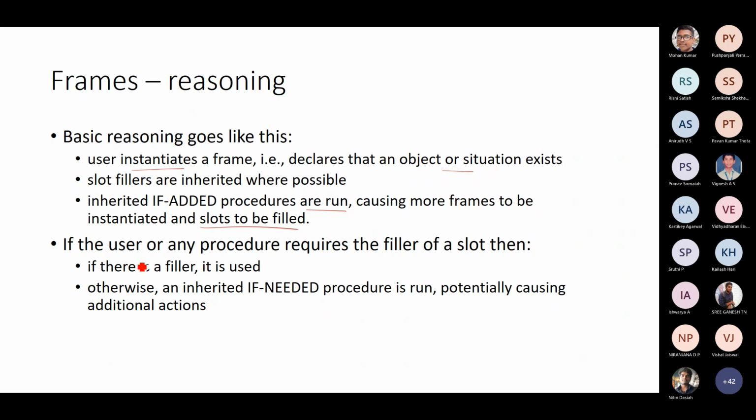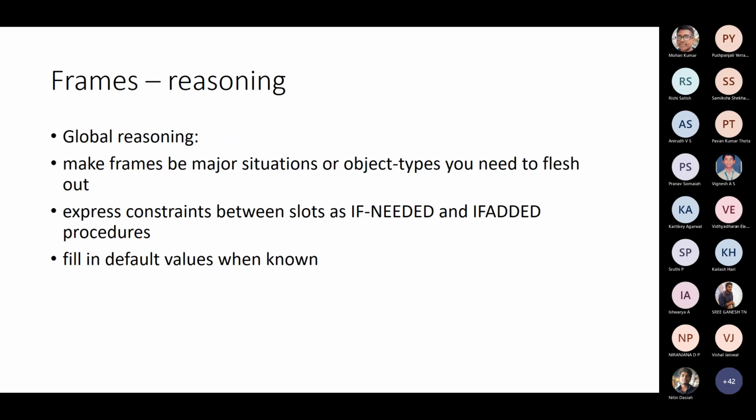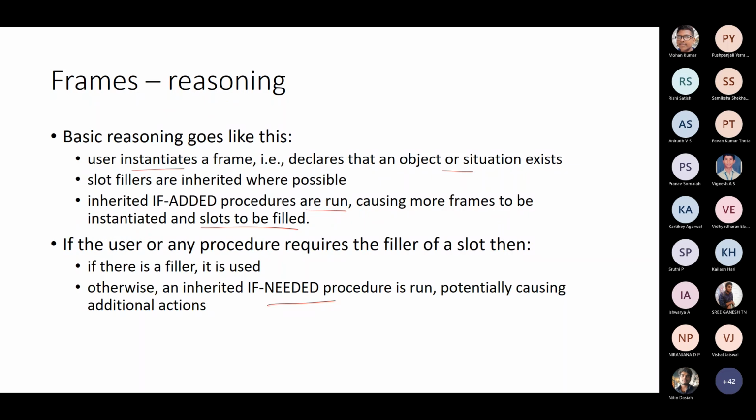Supposing the user or any procedure requires a filler of a slot, then if there is a filler, it is used. Otherwise, you call the if needed procedure to cause the other values to be created. So you have a global reasoning where frames are major situations or objects, and you need to flesh out the reasoning. You can also express constraints between slots as if needed and if added procedures. And if it is not known, you can fill in default values. This is the reasoning with frames, and you make use of these procedures to do it.